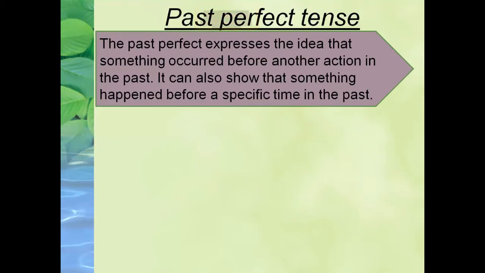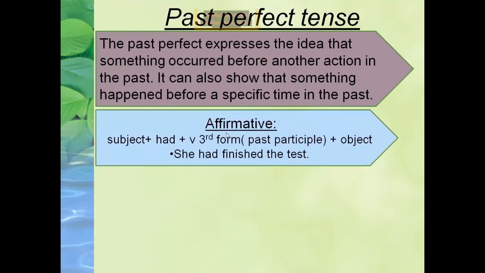Now I'm giving you some examples. This is the formation of a sentence in past perfect tense. How do we construct a sentence? Affirmative means positive sentence. How do we construct an affirmative sentence in past perfect tense? First of all, we need a subject. Subject is the person who is performing an action, or a thing on which an action is performed. First of all, we need a subject.